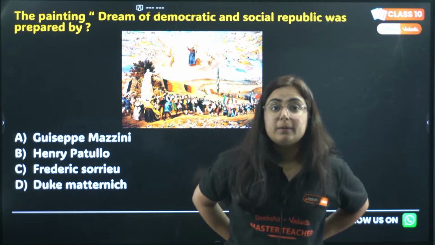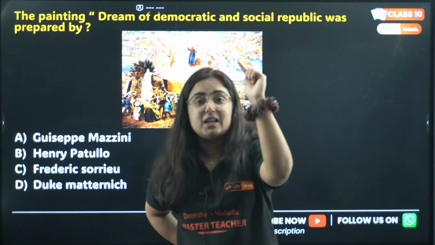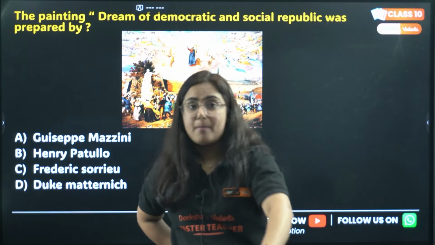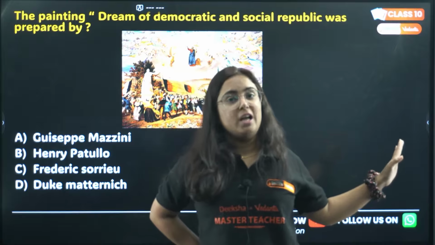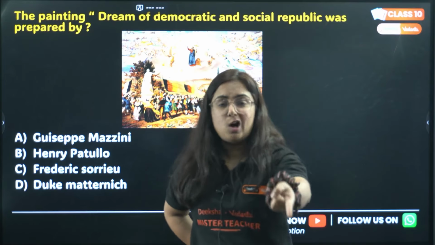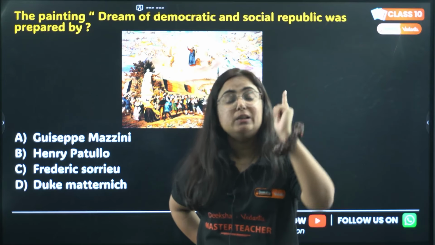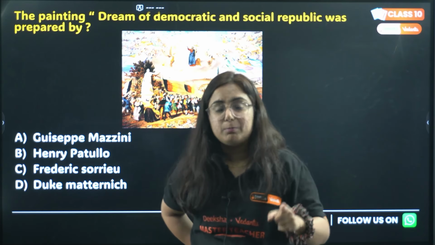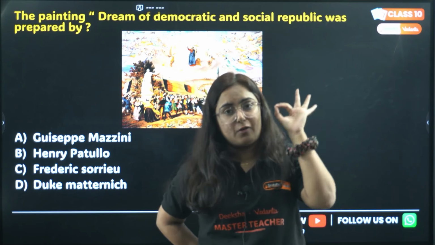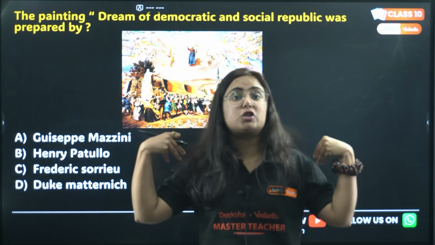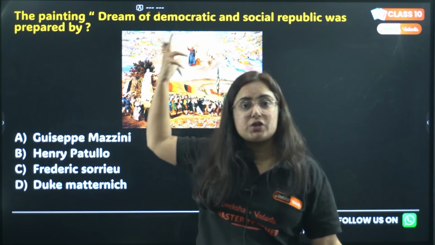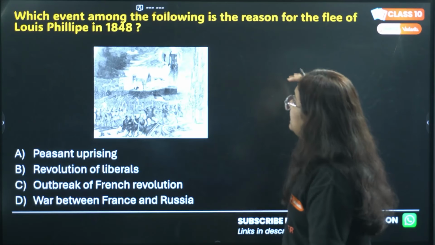Write down in the comments the answer, because I am not going to tell you this. This is your work, so comment down. Also tell me in which year this painting was made, because it is a utopian vision of a person that the country should get what? Democratic, social and republic.